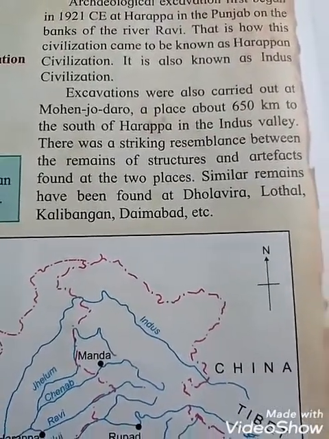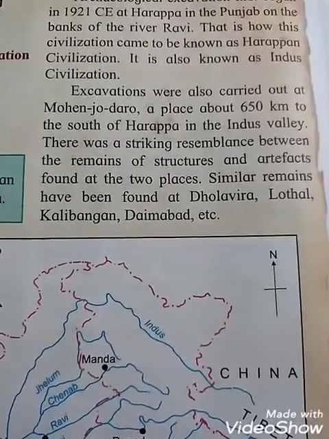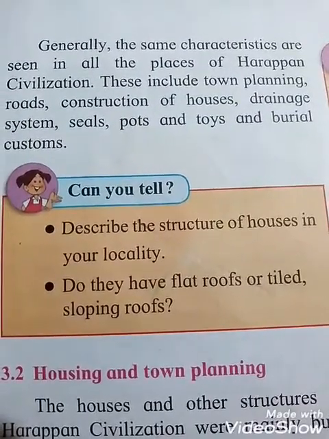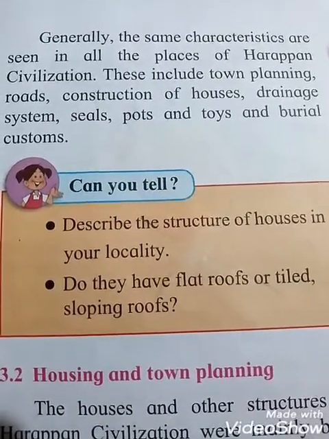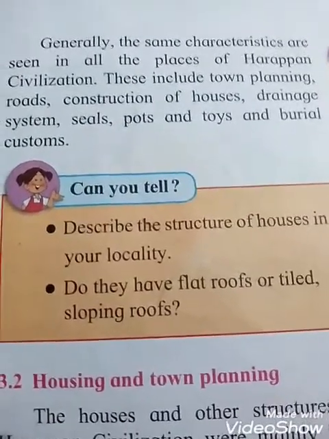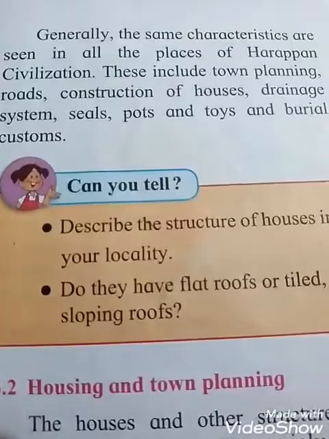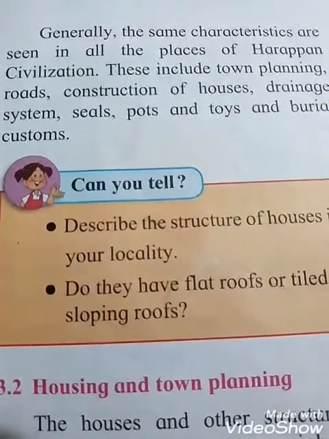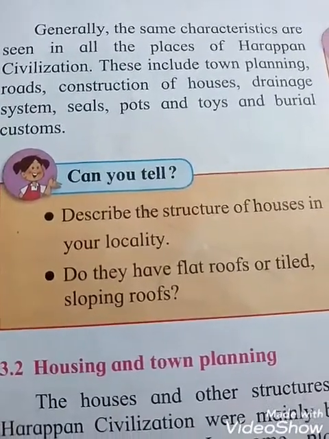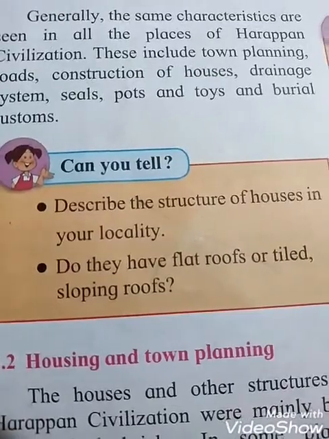Really, the same characteristics, meaning features, are seen in all the places of Harappan civilization. This includes town planning, roads, construction of houses, drainage systems, seals, pots and toys, and burial customs.